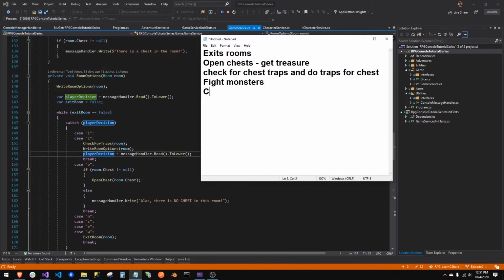We have to be able to create characters. This is for the whole entire game. We have to check map location, check for final objective. This is a rough idea of what we have left to do for the entire game, just to have it to